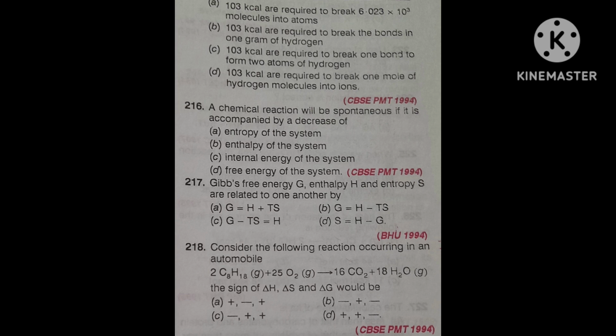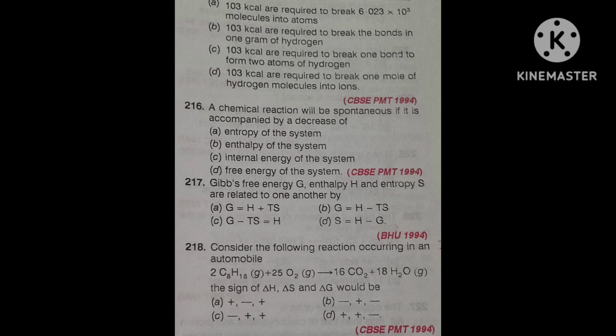So this answer will be option B, calcium oxide solid plus CO2, and in this case the delta S value will be highest. Calcium carbonate exists in the solid form, but the physical state is given wrong in the question. The correct answer is option B, calcium carbonate converting into calcium oxide solid plus CO2 gas.